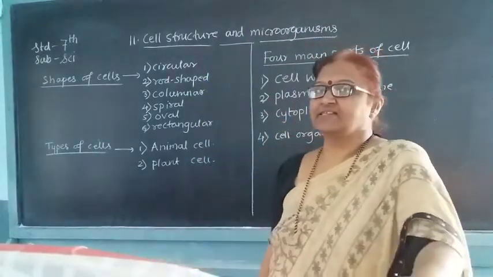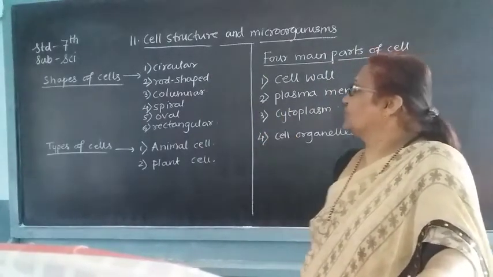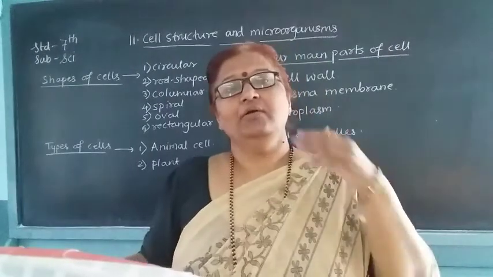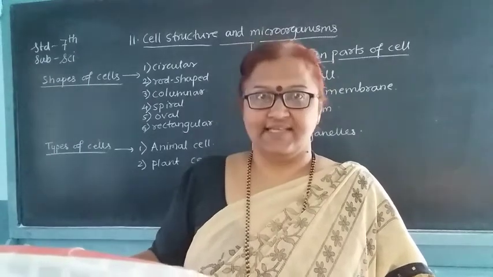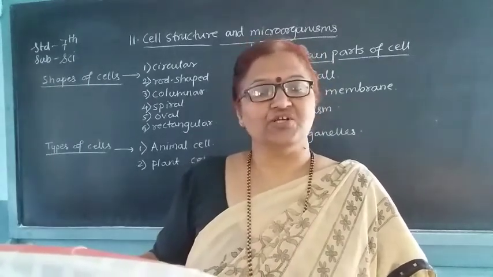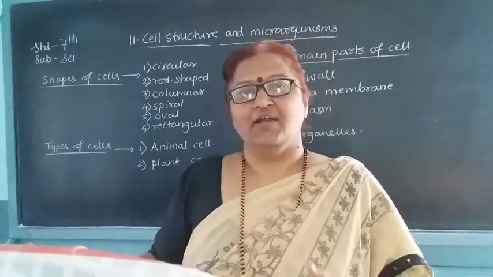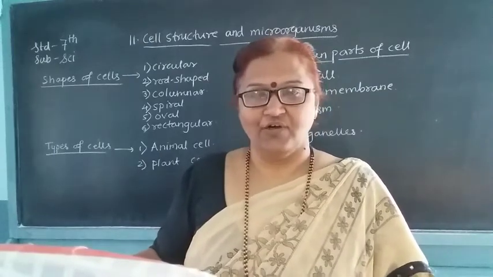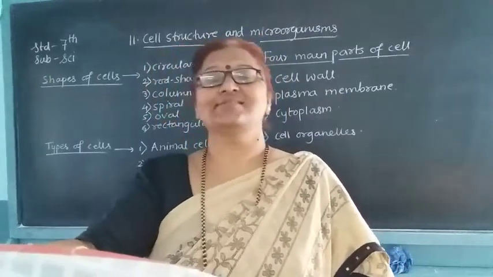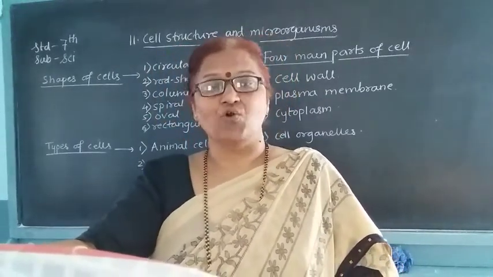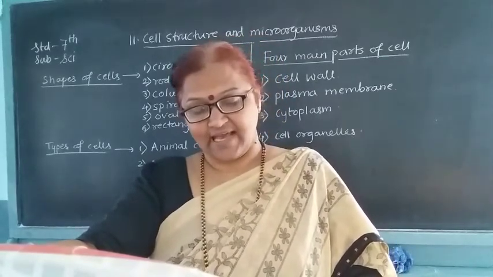We have started the lesson from your science textbook, lesson number 11, cell structure and microorganism. Before this lecture, yesterday I told you what a cell is. A cell is a structural and functional unit of our body. It gives shape to our body and also does all the functions of our body. Microorganisms are organisms which are not seen by our naked eyes. If we want to observe them, we have to observe them under the microscope. This I have told you.